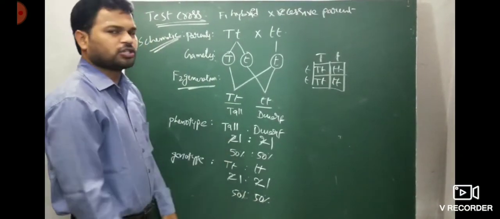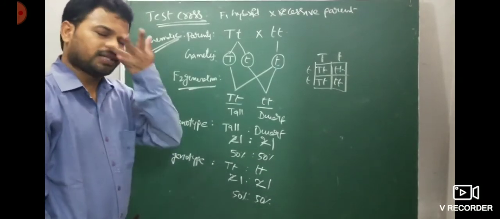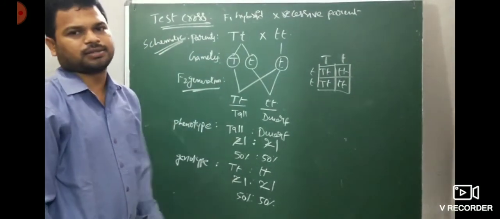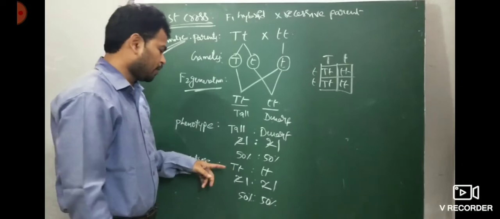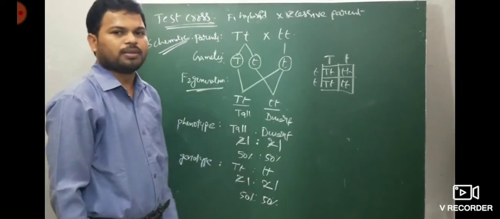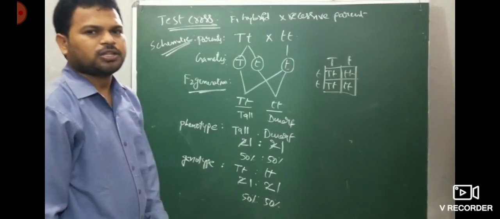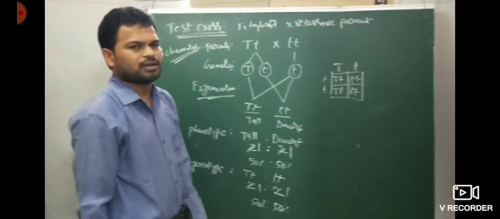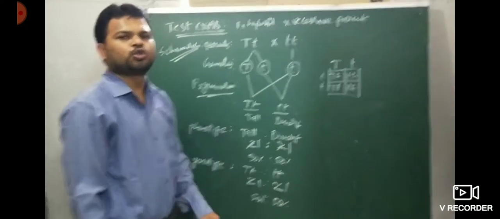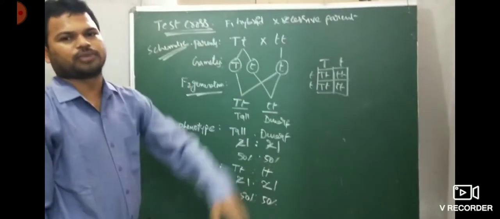The phenotype is also 1:1. What is the phenotype ratio of the test cross? 1:1. What is the genotype ratio of the test cross? 1:1, or 50:50 in percentage. So this is nothing but the test cross. What is the function of the test cross? The test cross is helpful to identify the unknown genotype of an offspring.